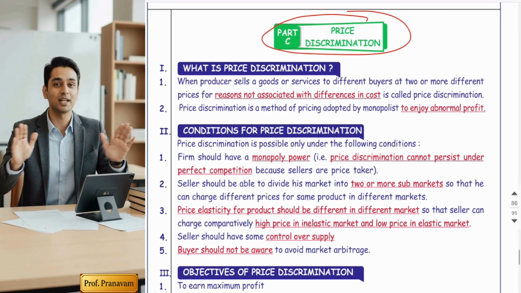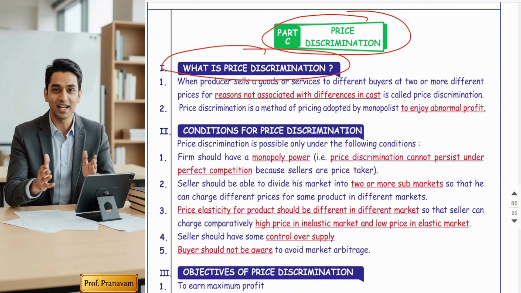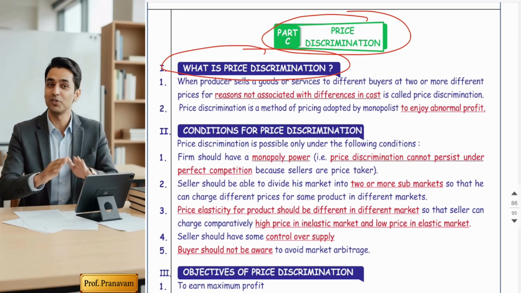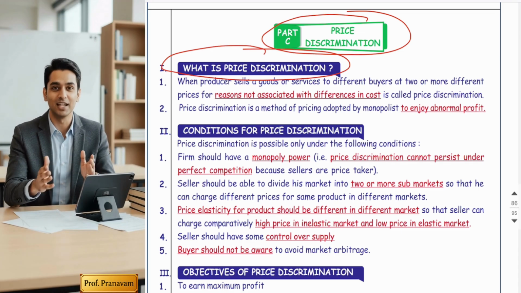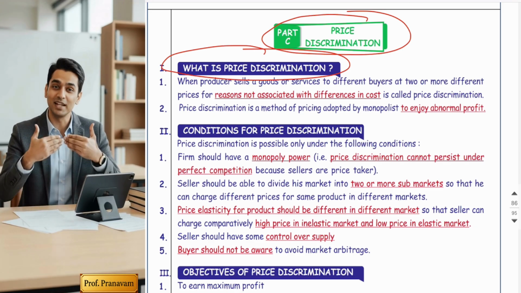So the first question that comes to our mind is, what actually is price discrimination? Friends, price discrimination simply means selling the same product to different buyers at different prices for reasons not related to cost difference. Cost should remain constant.